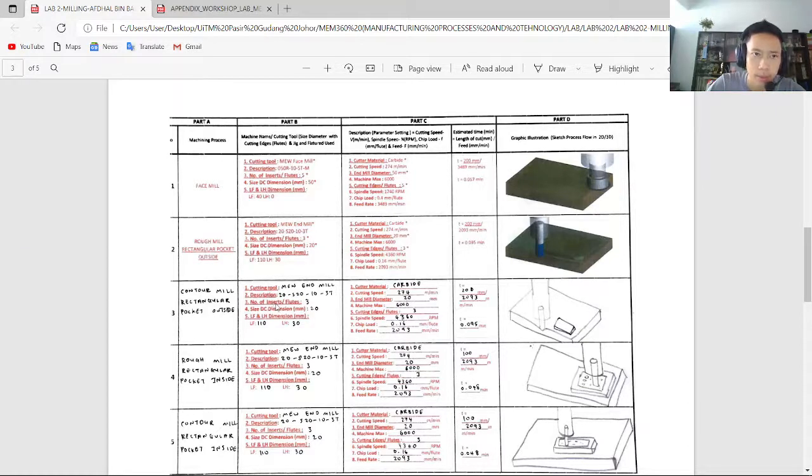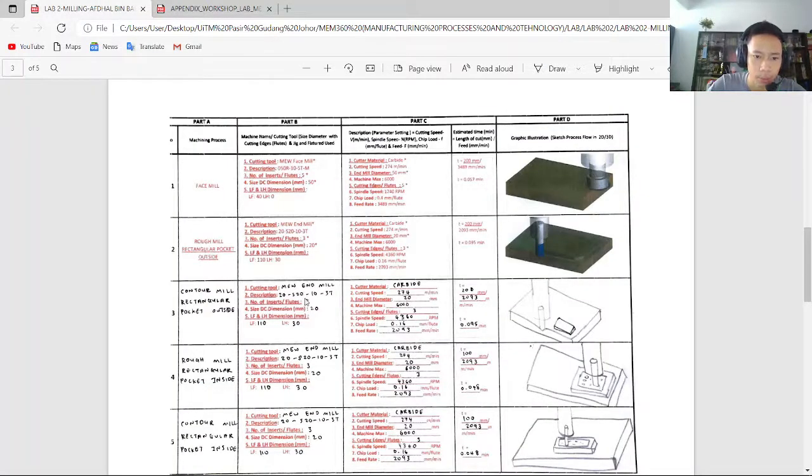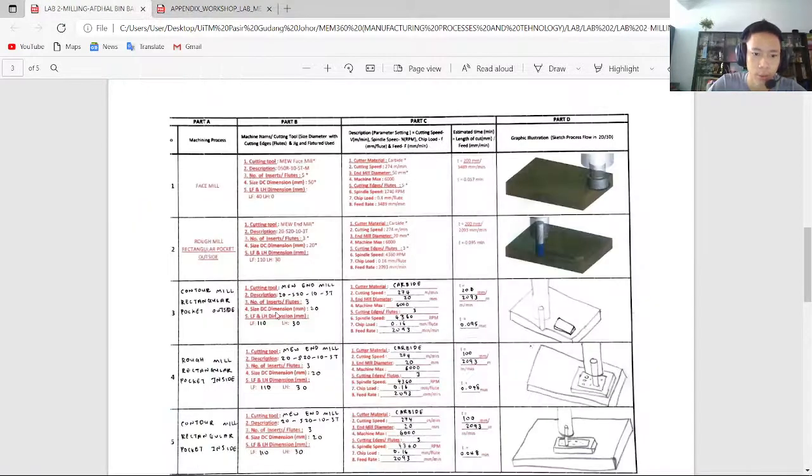The description that I found for this MEM360, I look to the appendix. The MEM360 that is suitable for this process is 20S2010T3, where the number of inserts is 3, so we put number 3 here, and the size dimension is 20. And then we go to the next, LF and LH for S20. For 20S20 T3, LF is 110 and LH is 30. So we put it here.